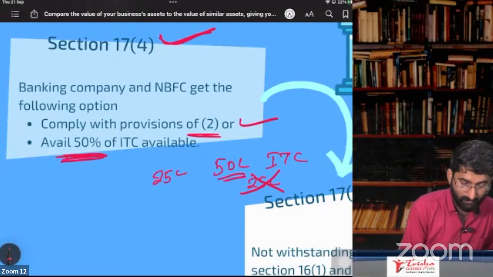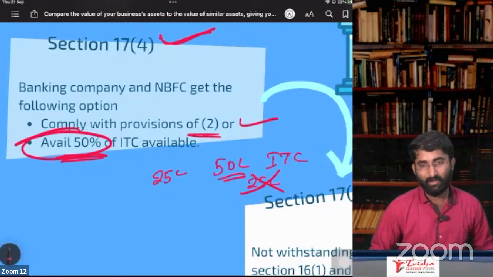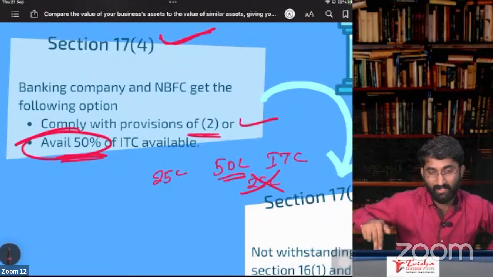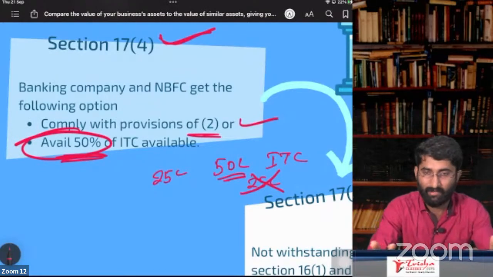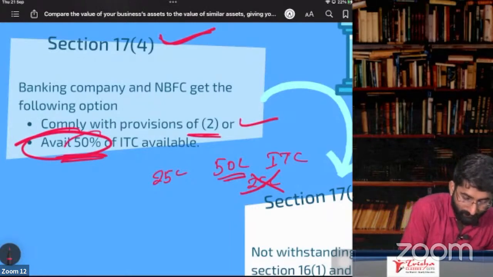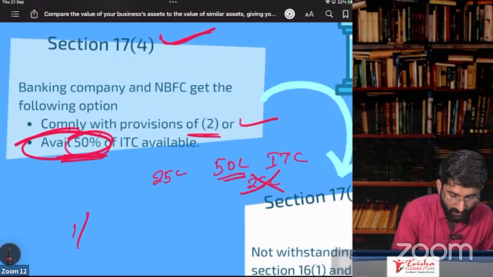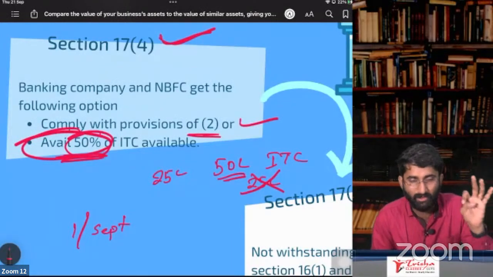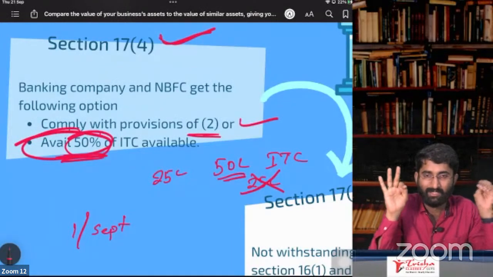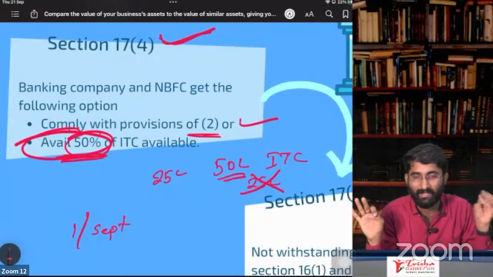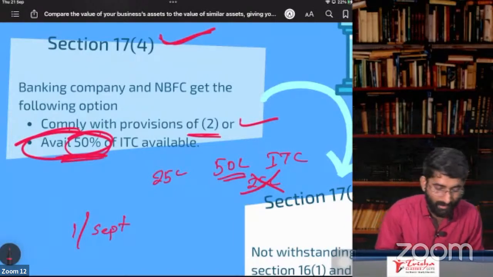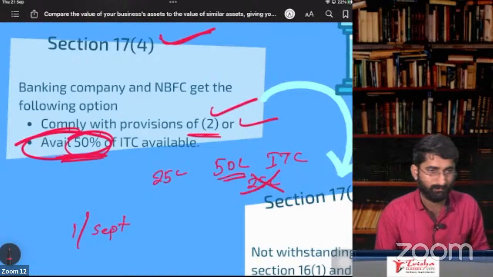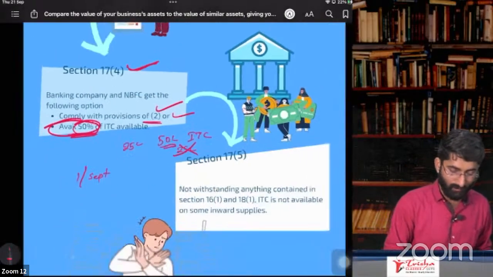Once you opt for this 50% availment, you cannot go back in the same year. Let me clarify. If you go for 50% on 1st September, then for the rest of the year, that is September, October, November, December, January, February, March, the bank cannot opt out. They have to stay under this. And the very next year, they can choose again. Okay, that's what we have discussed in this class.